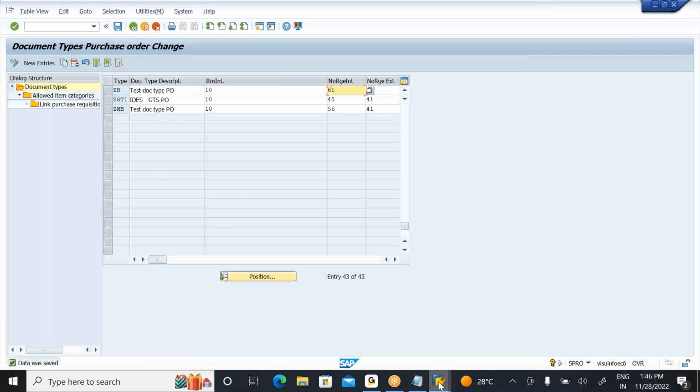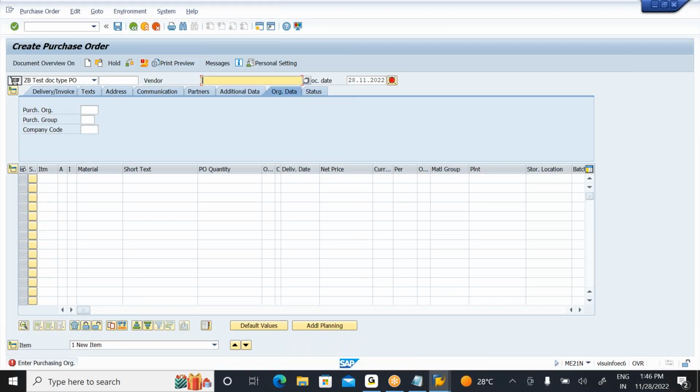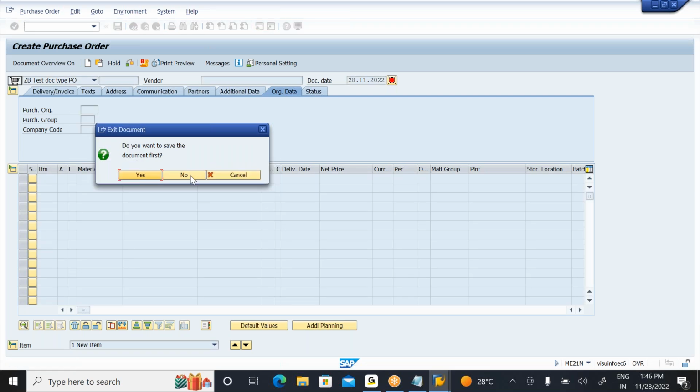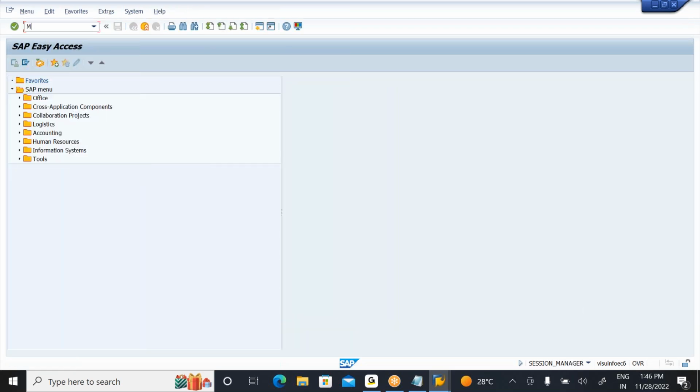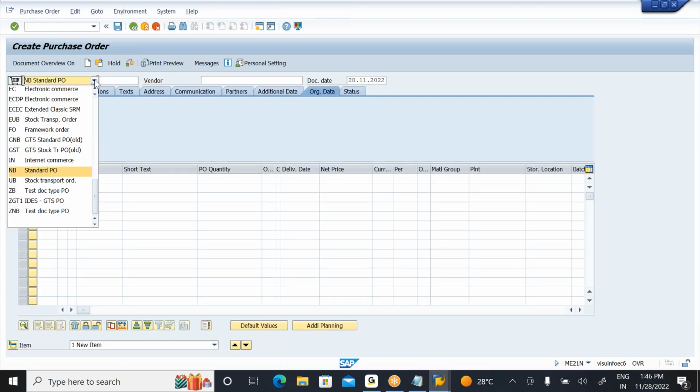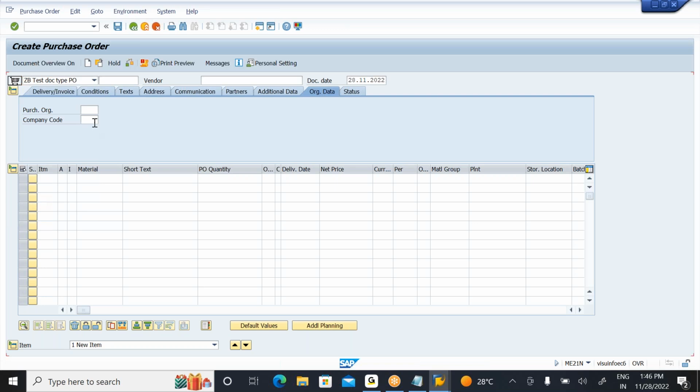Now this time, I will create a PO using my document type ZB. Just go back and again try to create a PO using the ME21 transaction code. Which document type do I need to use? ZB, right? Go to the ZB document. Now we need to observe whether the system will get our number range or not. Enter the purchase organization, purchase group, and company code. Previously we didn't know from where the number was coming. Now you need to understand in today's session. Enter 10 quantity, enter the plant, and enter a price, say 100 euros.